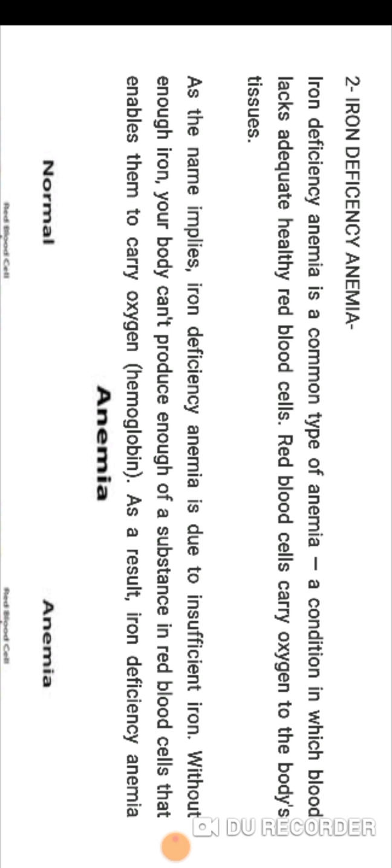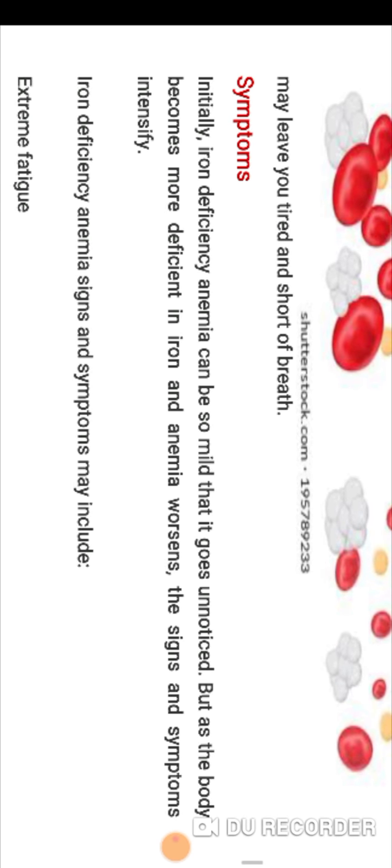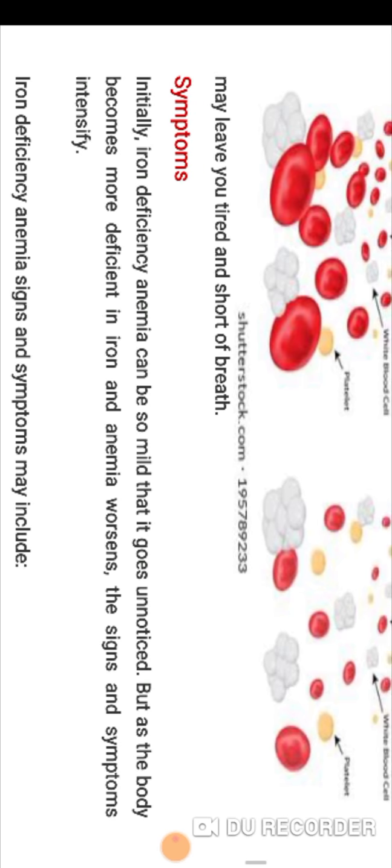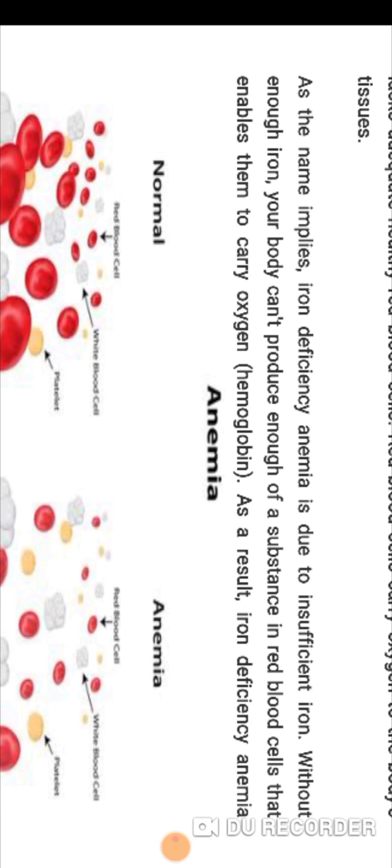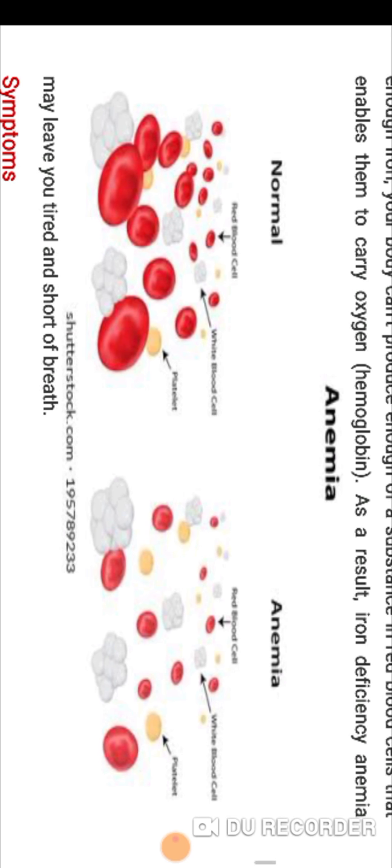Without enough iron, your body can't produce enough of the substance in red blood cells that enables them to carry oxygen, which means hemoglobin. As a result, iron deficiency anemia may leave you tired and short of breath. Okay friend, so if you or any other person has this anemia, the problem is in your breath, meaning your breath will be short.